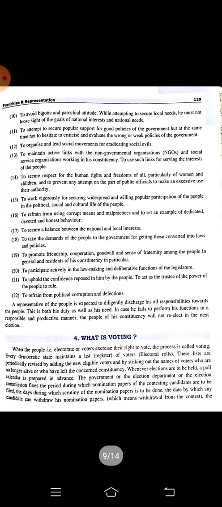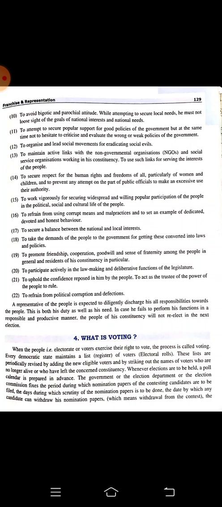So what is voting? Already we know this. What is voting? When the people, that is the voters, exercise their right to vote, the process is called voting. Okay, every democratic state maintains a list of voters. That list of voters is called electoral rolls.